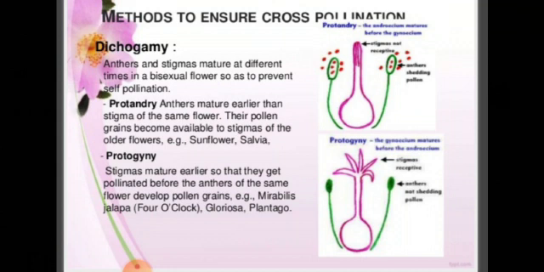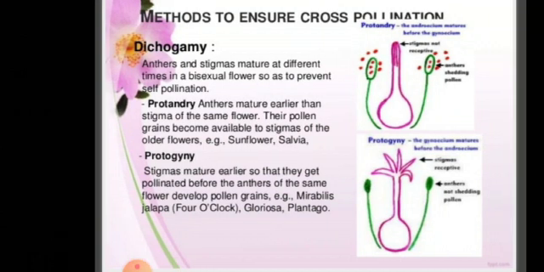And protogyny, gynoecium, we will see, the female part, that stigma matured earlier. Yes, here the stigma matured earlier, that is protogyny. We can have examples here, sunflower plant, and Mirabilis jalapa, that is the 4 o'clock plant.